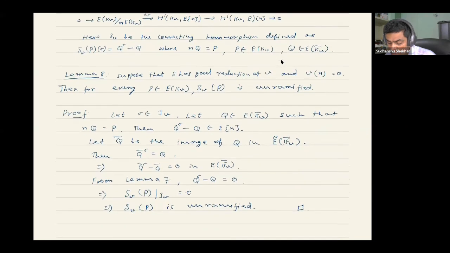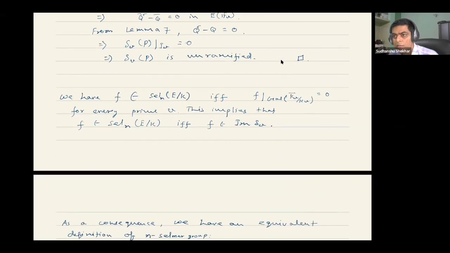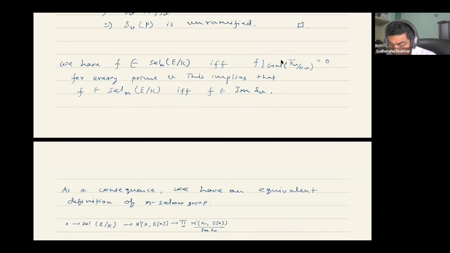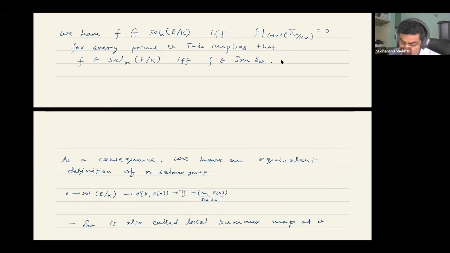So this shows that the N-Selmer group is contained in the set of those elements which are unramified outside S and the primes dividing N. That is what I have explained here.